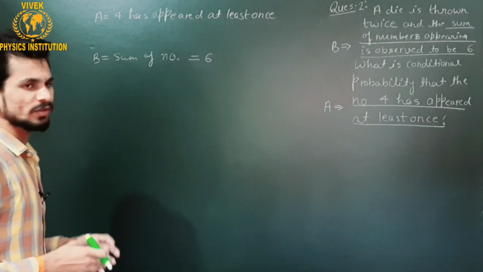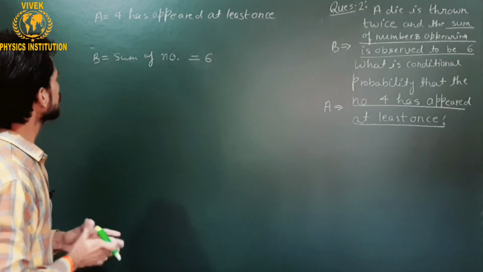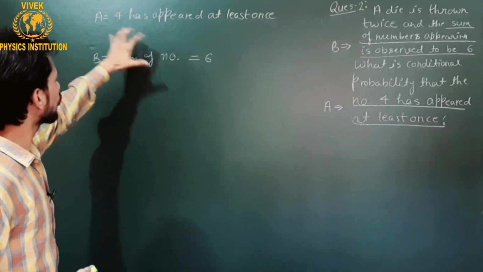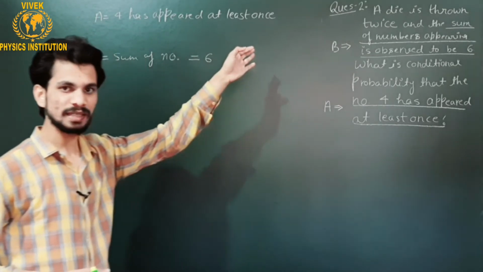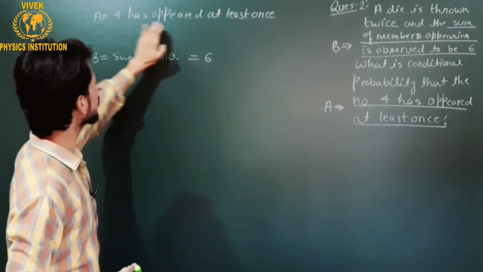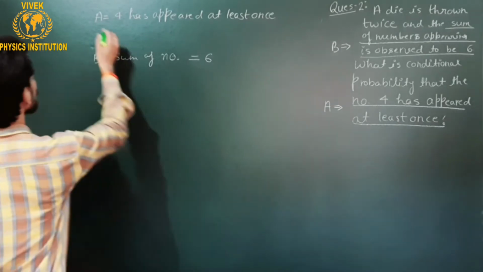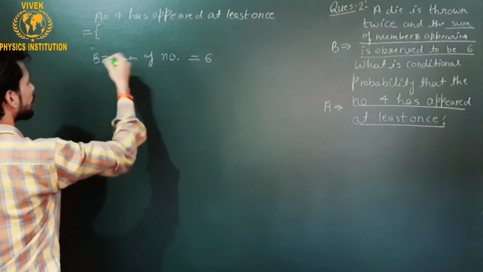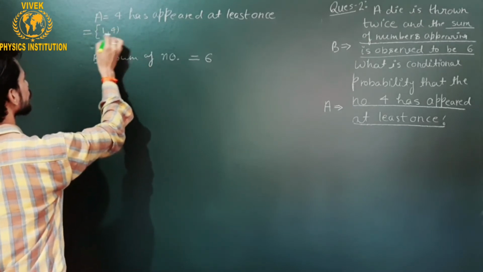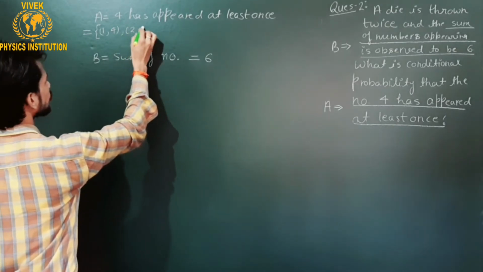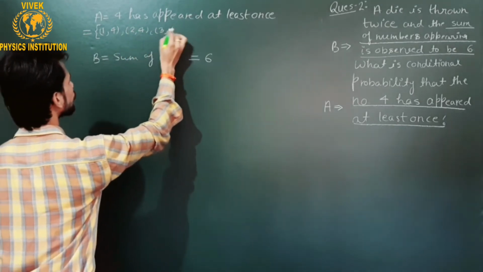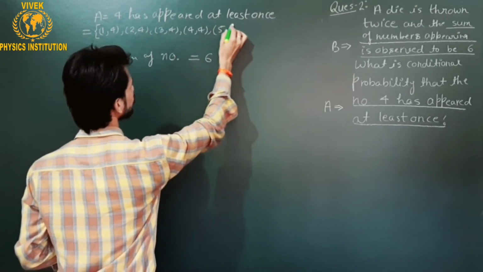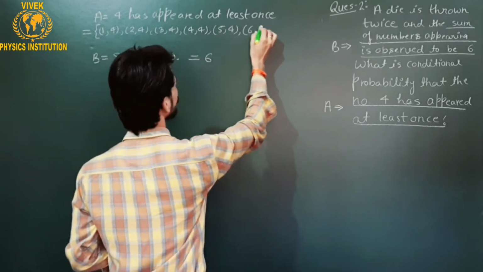In order to simplify these events, let me list the elements comprising event A. I have to pick only those outcomes out of these 36 in which 4 has appeared at least once. One will be 14, another will be 24, another 34, and next will be 44, of course, then 54 and 64.